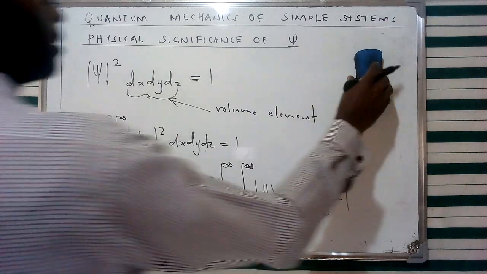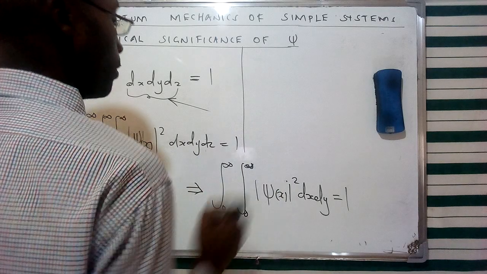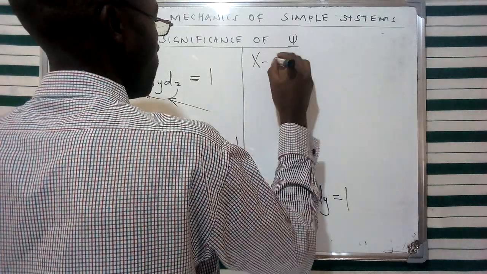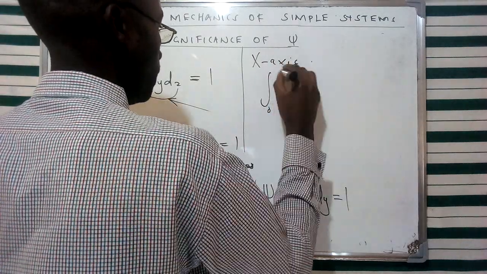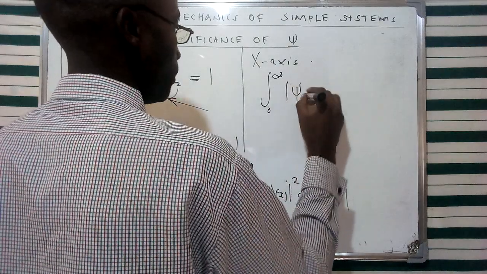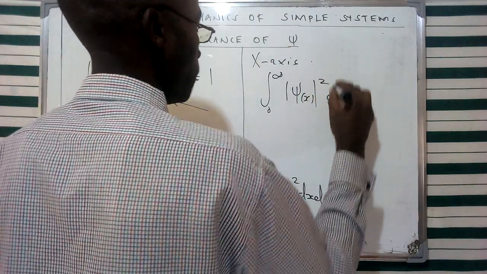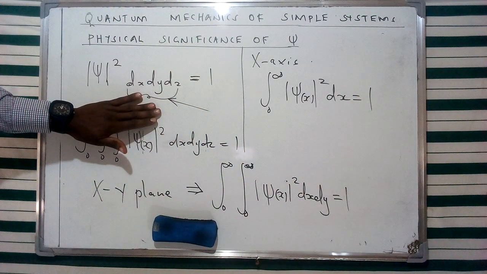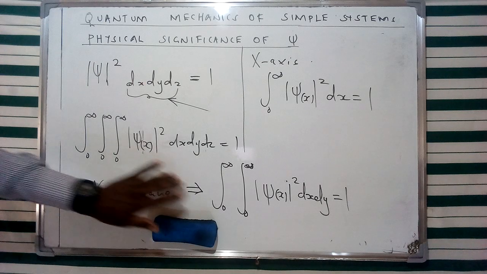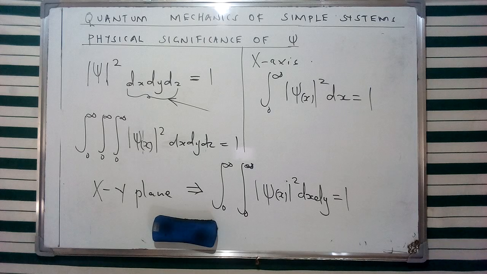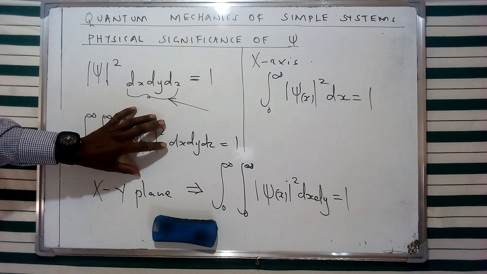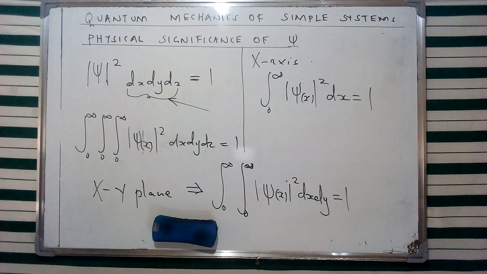And for a particle that is confined within the x-axis, the y-axis, or the z-axis, or for that case just a single axis, then we can represent that in terms of a normalized representation of the integral between 0 and infinity of the absolute value of the wave function, which is going to be given in terms of that. So the first one is a general case. The second, the third, and the fourth ones are going to represent normalized wave equations, which basically are going to represent the probability of finding that specific particle in a volume in space, the xy plane and the x-axis respectively.